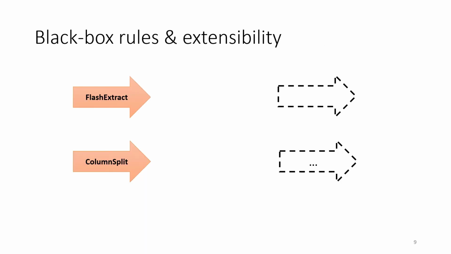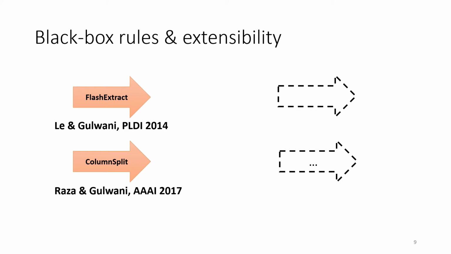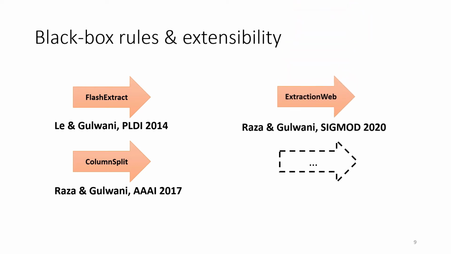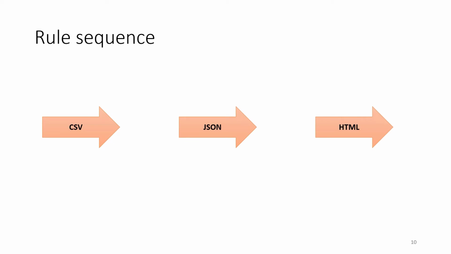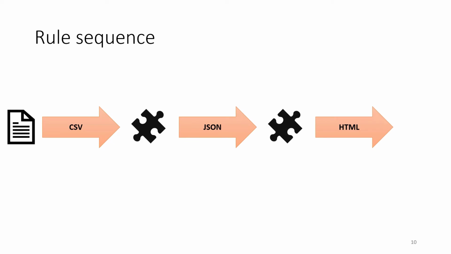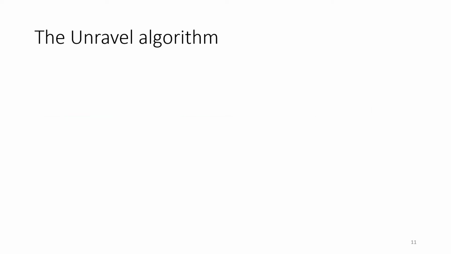In general, any black box rule from the program synthesis literature, predictive or by example, can be plugged in to extend the framework. Like for example, FlashExtract, column split, or extraction from the web. On a high level, the framework learns a sequence of parametrized rules and applies those rules starting from the input file and finally producing the resulting table. Let us now see how the Unravel algorithm learns rule sequences and their parameters.